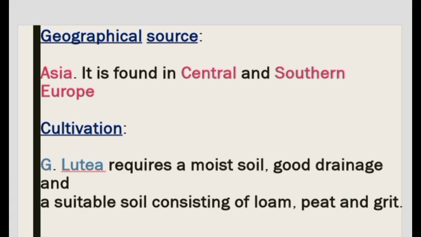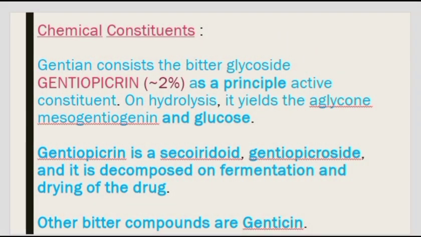Cultivation: Gentiana lutea requires a moist soil, good drainage, and a suitable soil consisting of loam, peat and grit. Chemical constituents: gentian contains the bitter glycoside gentiopicrin, 2%, as the principal active constituent. On hydrolysis it yields the aglycone, mesogentiogenin, and glucose.